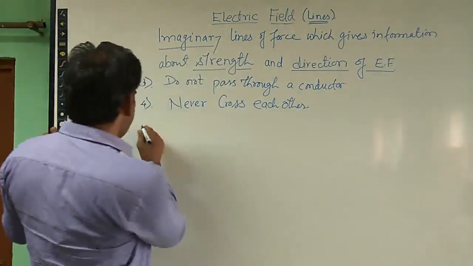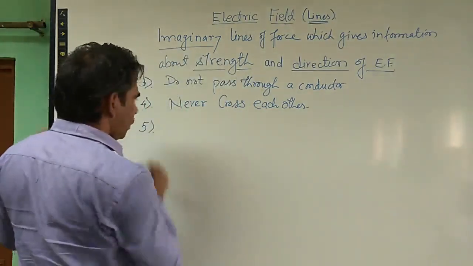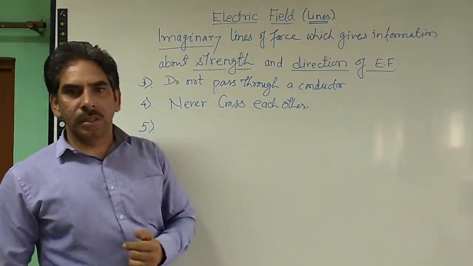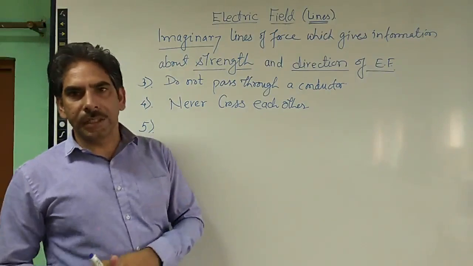Property number 5. How do electric field lines give information about the strength of the electric field in any region?